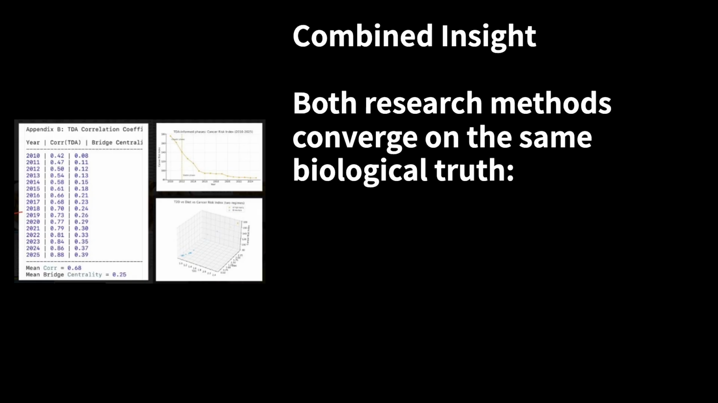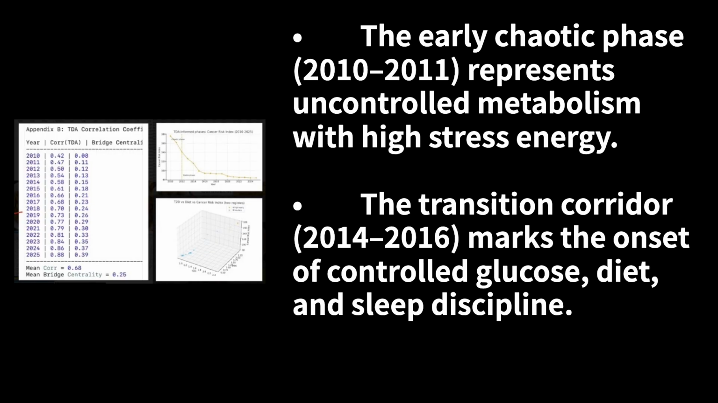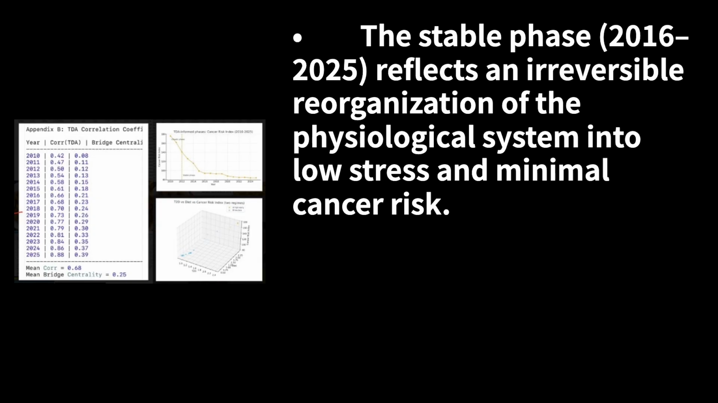Combined insight: both research methods converge on the same biological truth. The early chaotic phase, from 2010 to 2011, represents uncontrolled metabolism with high stress energy. The transition corridor, from 2014 to 2016, marks the onset of controlled glucose, diet, and sleep discipline. The stable phase, from 2016 to 2025, reflects an irreversible reorganization of the physiological system into low stress and minimal